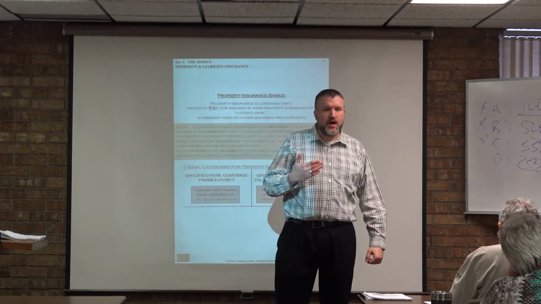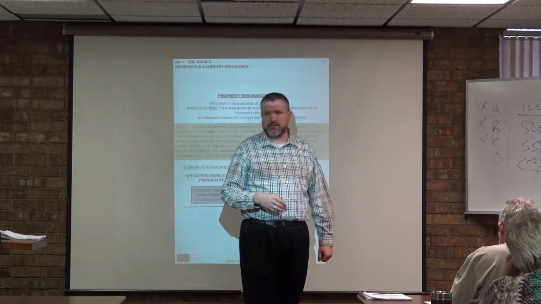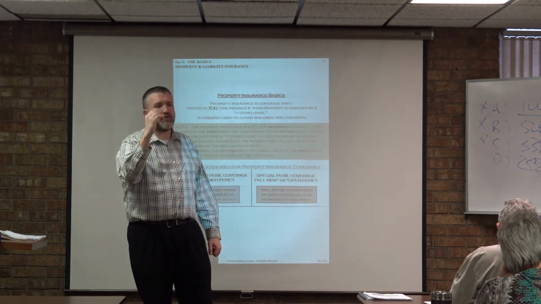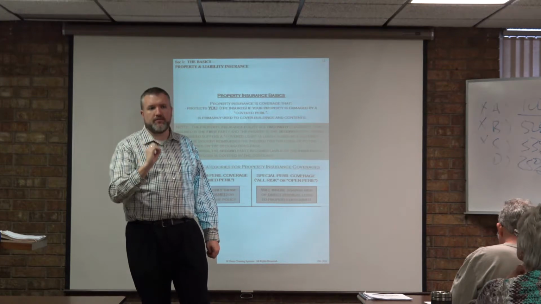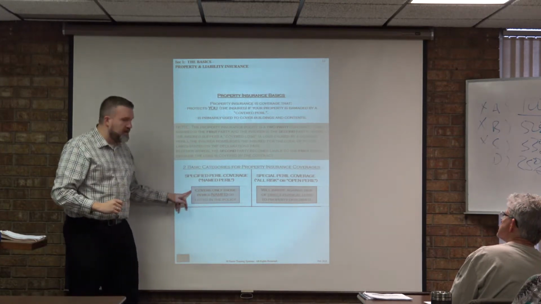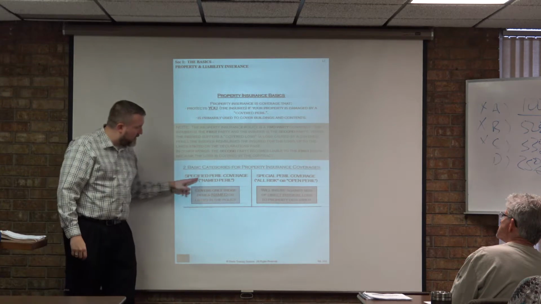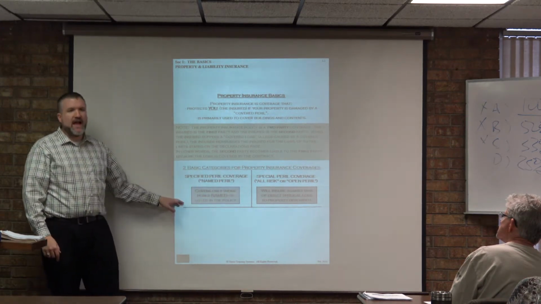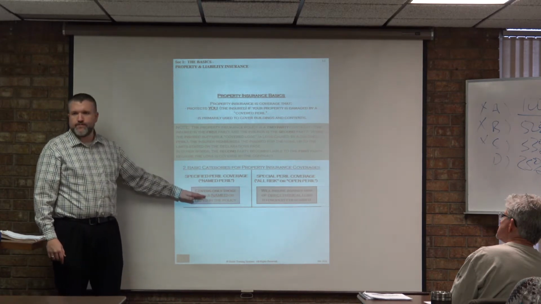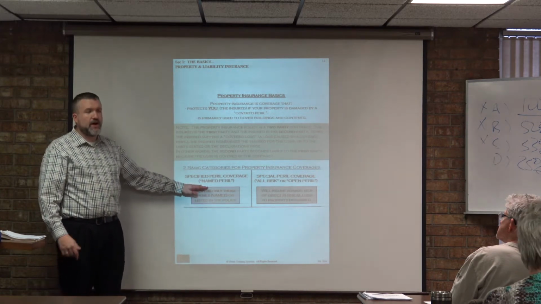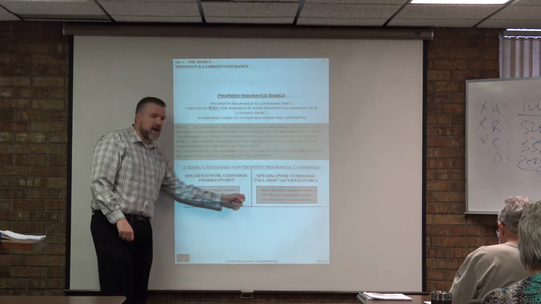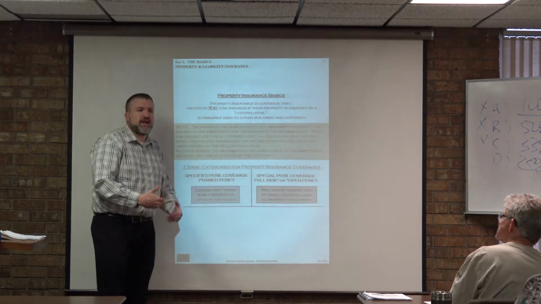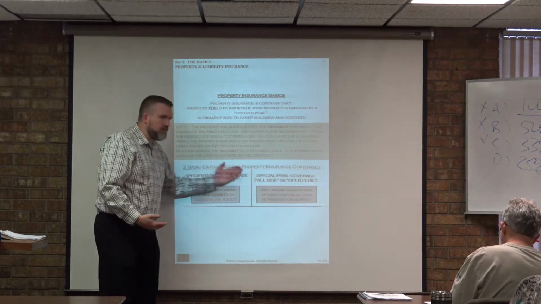Now, property insurance will be divided up into two major categories. Either you're going to insure it under a named peril policy, which means that you're going to choose a form that's going to list out every single peril you could be covered from. If it's not named as a covered peril, if it's not listed, or another word we're going to use today, if it's not scheduled as a named peril, it won't be covered. It's very restrictive. If my home is destroyed by a fire, but fire is not listed as a named peril, would that loss be covered? No. So we have to understand it's a very restrictive policy. That's what named peril is.